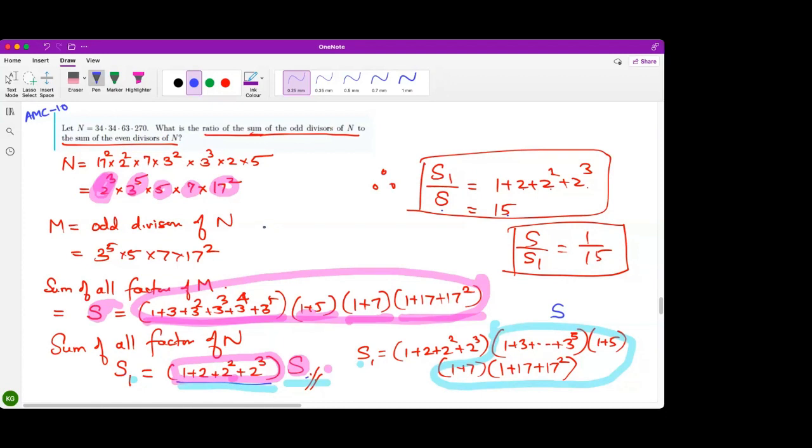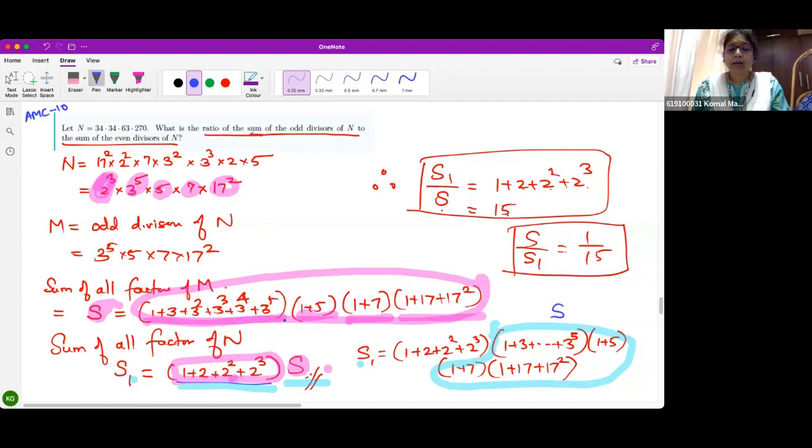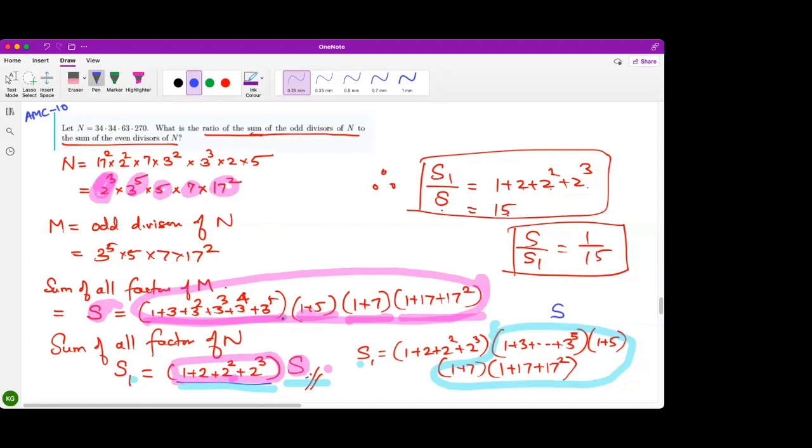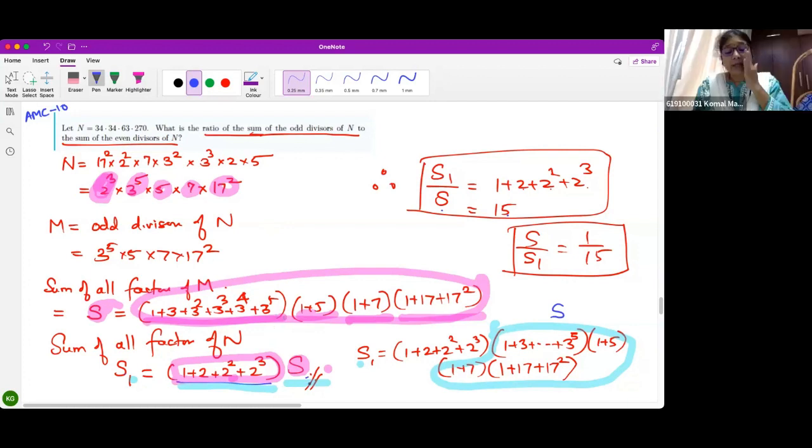1 plus 3 plus... why is it not written as S value by S1 value? That means S value by S1 value, right? Yes, beta. But why write this again and again? We know the difference between them is just powers of 2, no? In S1, the extra terms I have are just powers of 2.